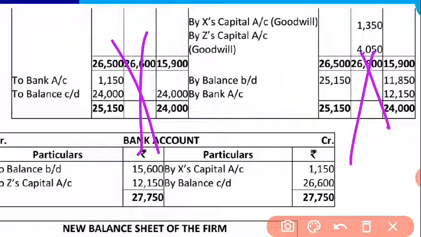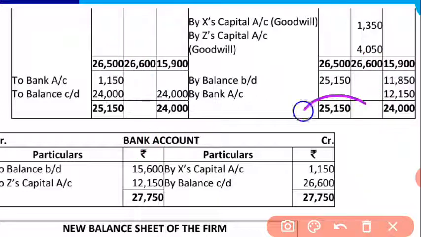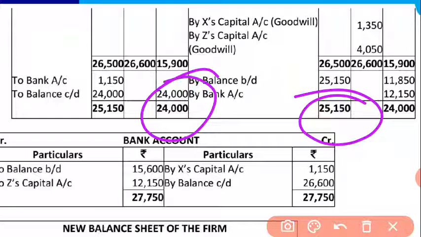Okay. So now whenever we have written 'to balance c/d' here, then after that X's credit side is greater and Z's debit side is greater. So whenever the credit side is greater in admission of a partner, as we have discussed, the partner is withdrawing.